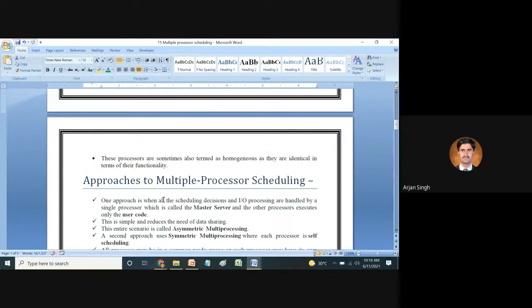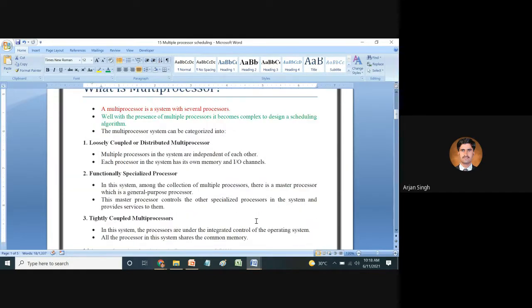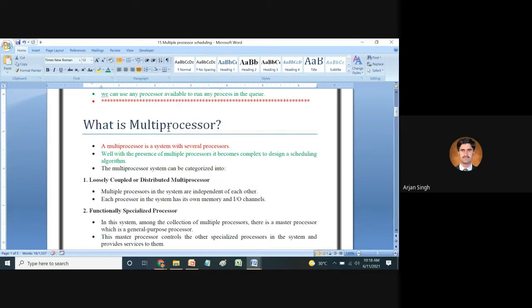So these are the certain approaches where we are going to discuss multiple processor scheduling in the fundamentals of operating system. Then we must know what kind of approaches there are. We have already discussed what a multiprocessor is: at the same time, we have multiple processes executed in our system.